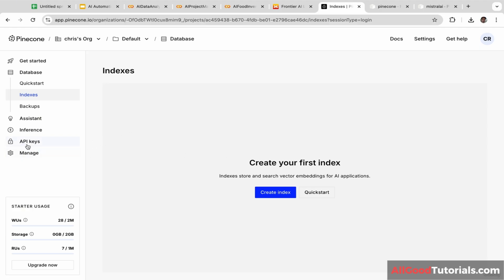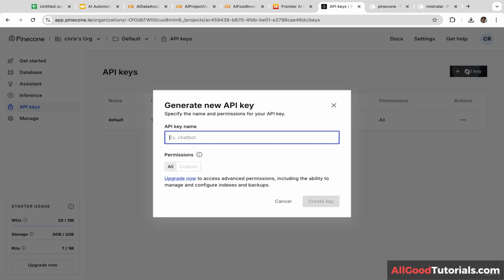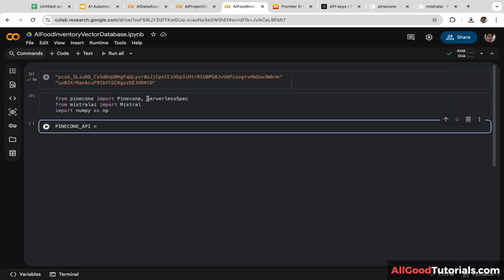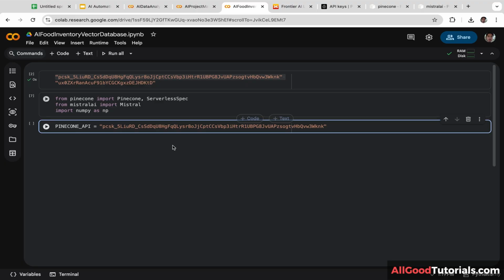As you can see, I have successfully logged in, and here is my dashboard. To create a new API key, just click API keys and you will be redirected to this page. Click API key and you will need to name it, for example, vector database, and click create key. Okay, let's go back to Google Colab. So this is my Pinecone API key. I'm going to copy and paste it here. Don't use my API key guys. I will deactivate it once I'm done with this project, so make sure to use your own API key. If you use my API key, it will not work.